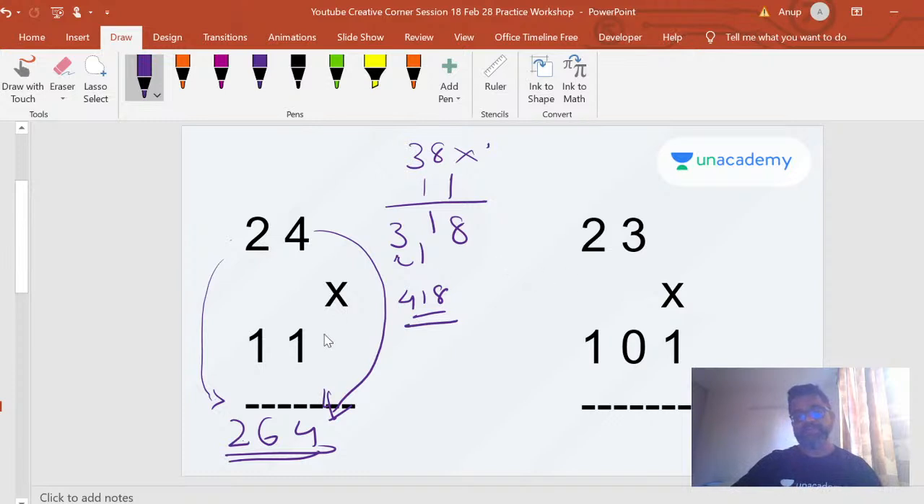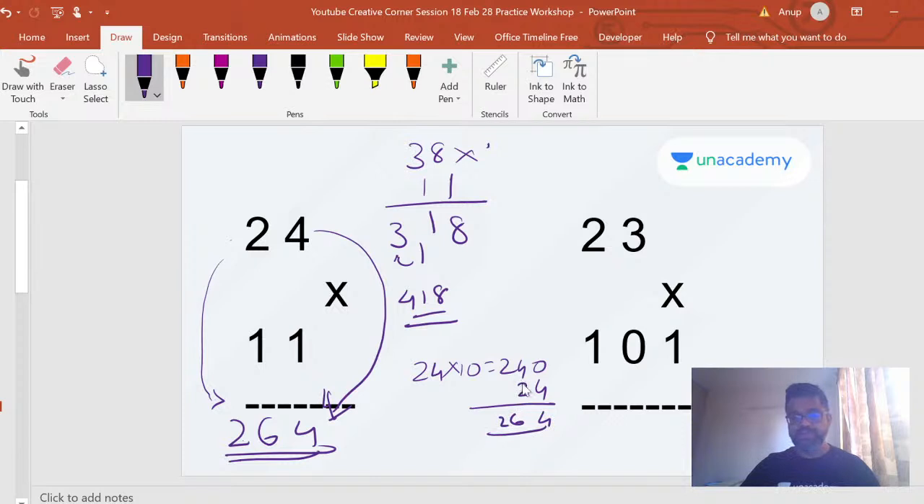Okay, so that's the property of multiplication by 11. But why it works is very simple, because 24 into 11 is as good as 24 into 10. We all know the answer, 240. And then one more, right? One more is multiplying by 1, that is 24. So when you add it, you get 264.